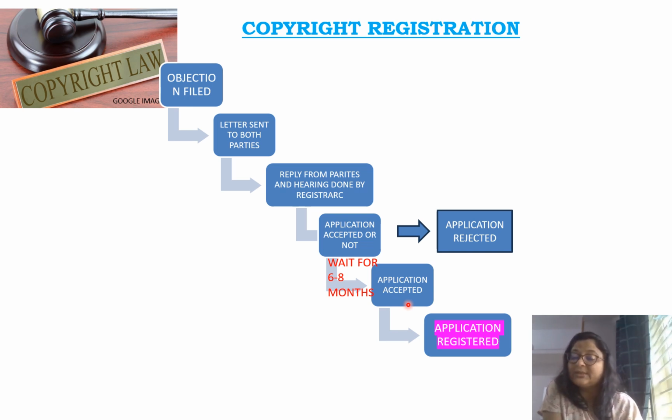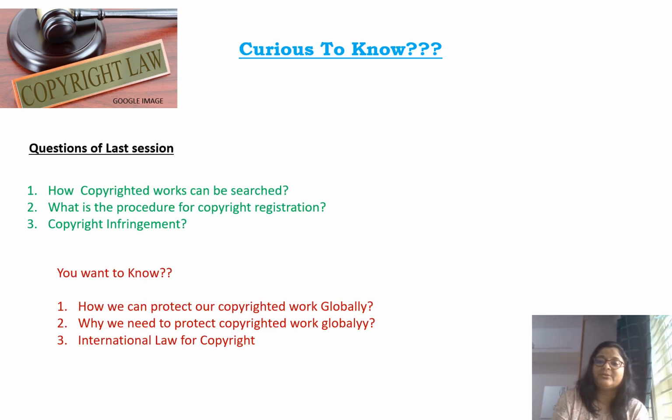But if an objection is filed, then a letter will be sent to both parties. There will be replies from both parties, and after hearing both parties, the registrar will take a decision. The application will be accepted or rejected. So this is basically the whole process of copyright registration in India. It is not very complicated, it is a very simple process.